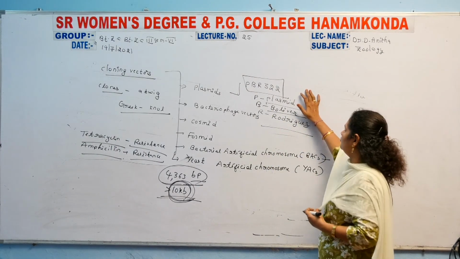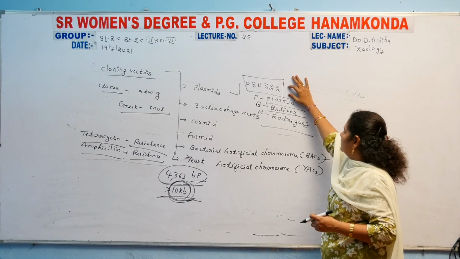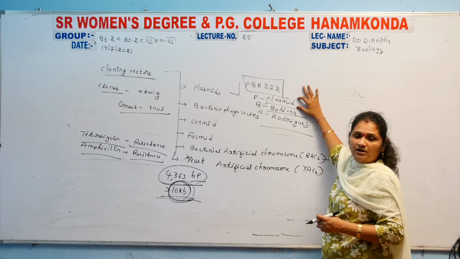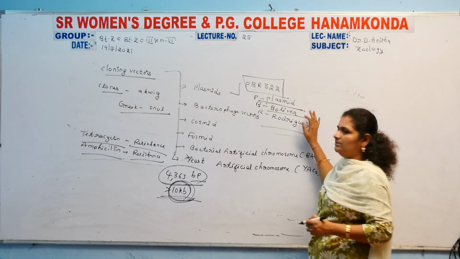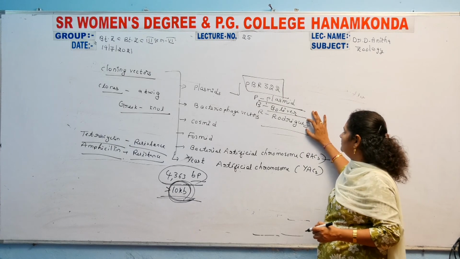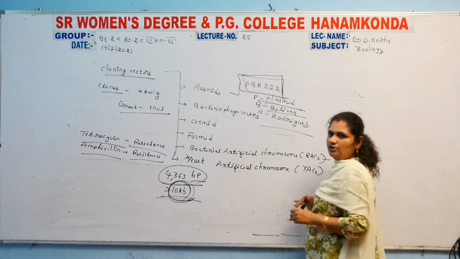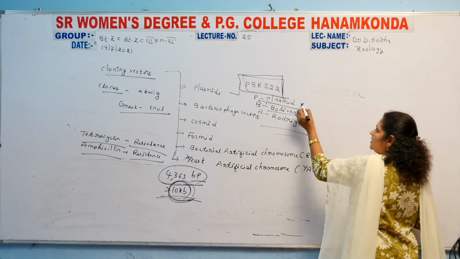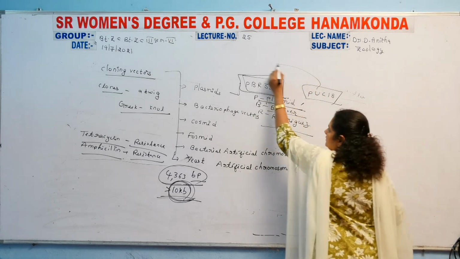The 322 is the sequential number. So P means plasmid, B means Bolivar, R means Rodriguez, and totally it is considered pBR322. Another one that is also available is pUC18. It is also one of the plasmids.